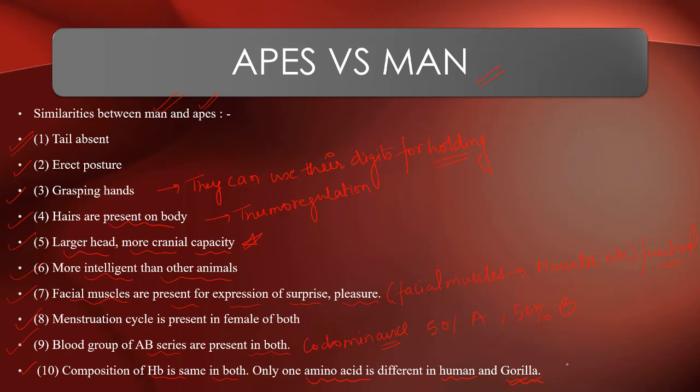Understood? So apes and men are considered very similar because the tail is absent. They have erect posture. They have hands which can grasp. They have hairs on the body. The head is larger with more cranial capacity. The intelligent quotient, or IQ level, is more in comparison to the others, meaning more gray matter.